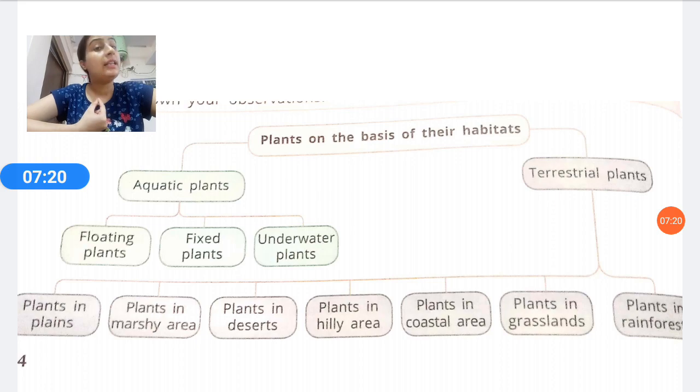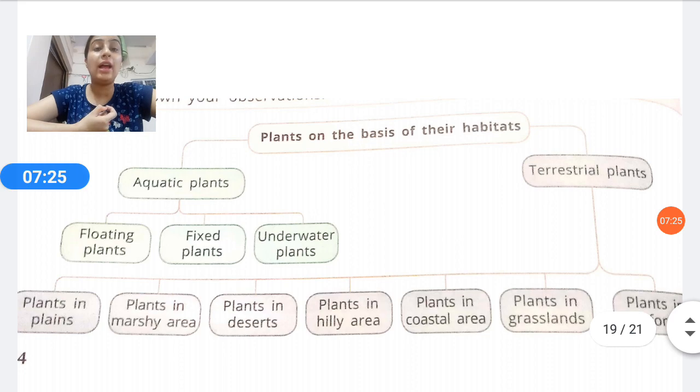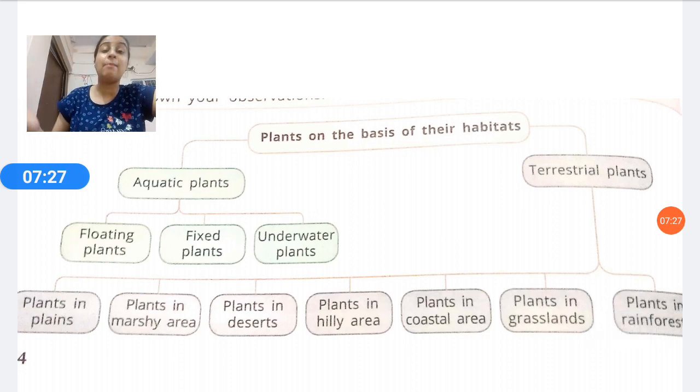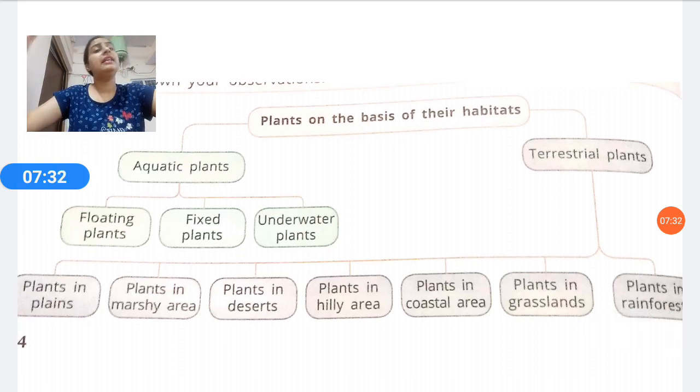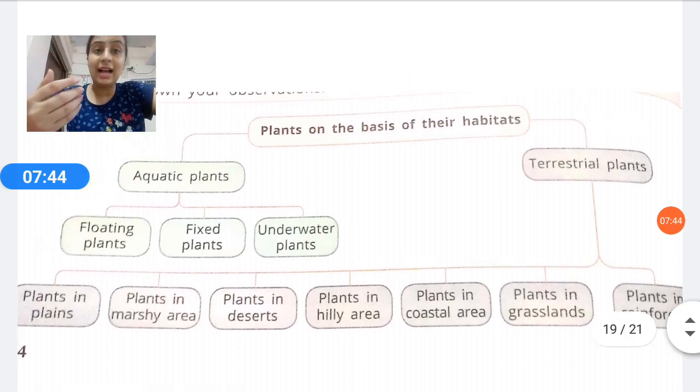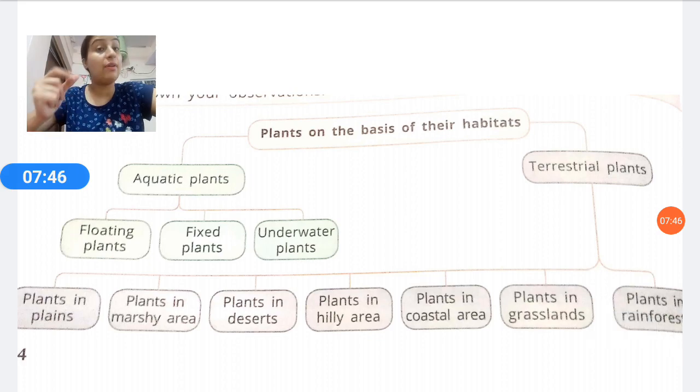Hilly areas, the plants are very cone shaped. Yes. Cone shape, why? So that the snow could slide off easily. Examples are fir, pine, cedar. Coastal areas, they receive a lot of heavy rainfall. Example, we can see coconut, because they are very long, so that they can withstand strong winds. सीधे खड़े रह सकते हैं ये. Plants in the grasslands that are covered with grasses, they have a very extensive root system. I have told you extensive means they have small roots, but they are deep into the water and soil.